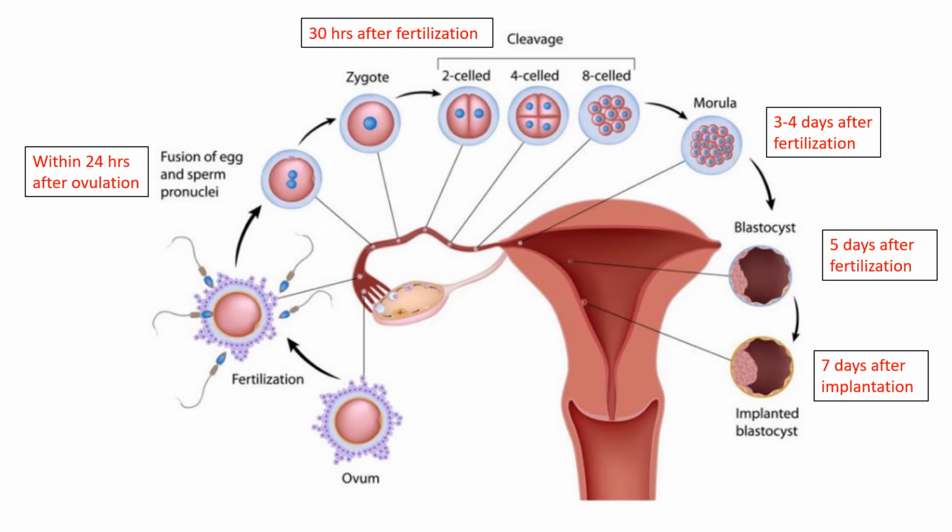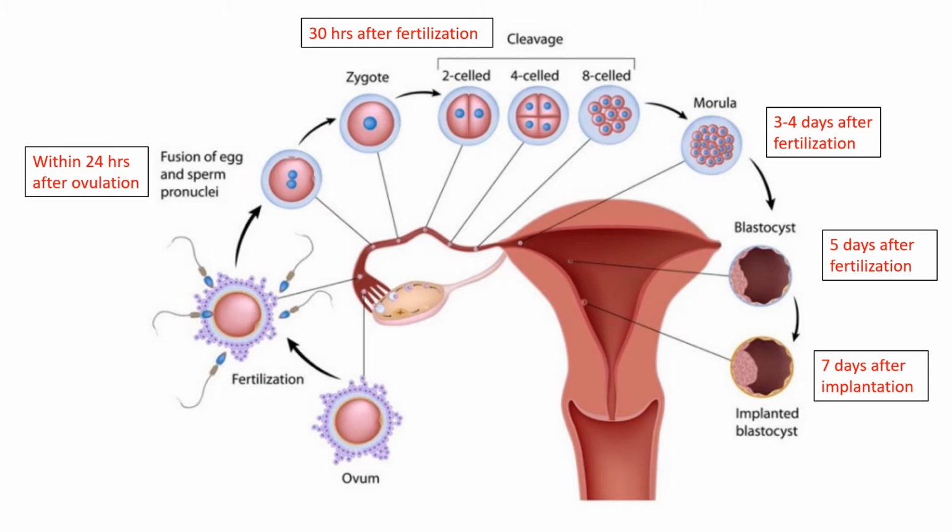Now you can see how much time is taken after fertilization for the blastocyst to reach the uterus. After ovulation, fusion of the egg and sperm takes place within 24 hours of ovulation. Then the cleavage starts about 30 hours after fertilization.